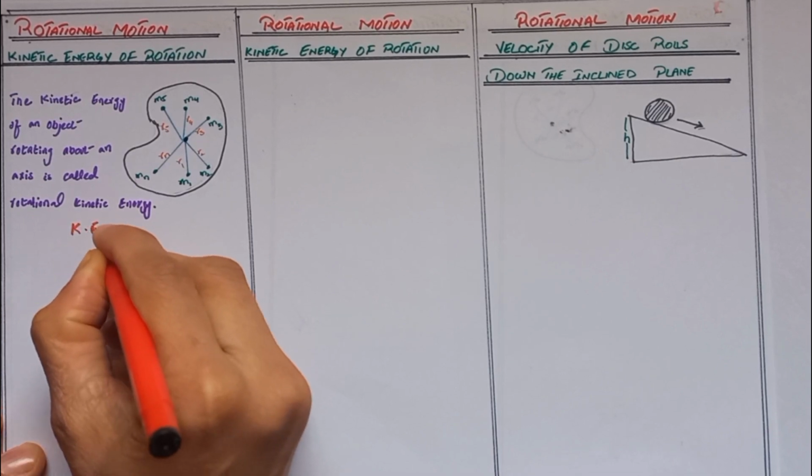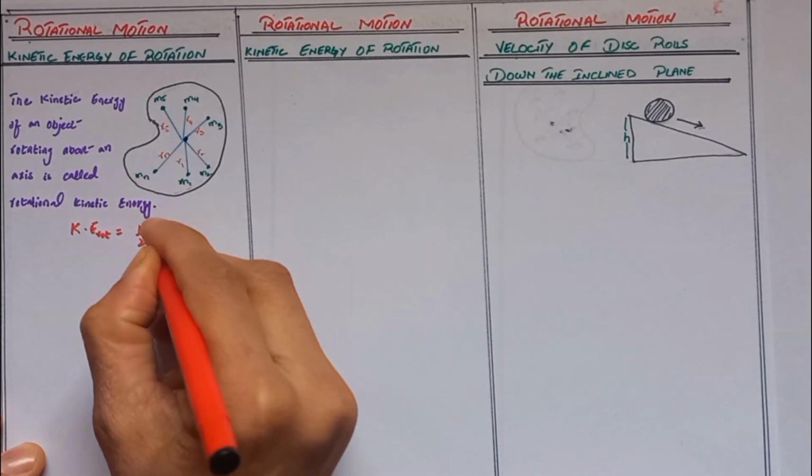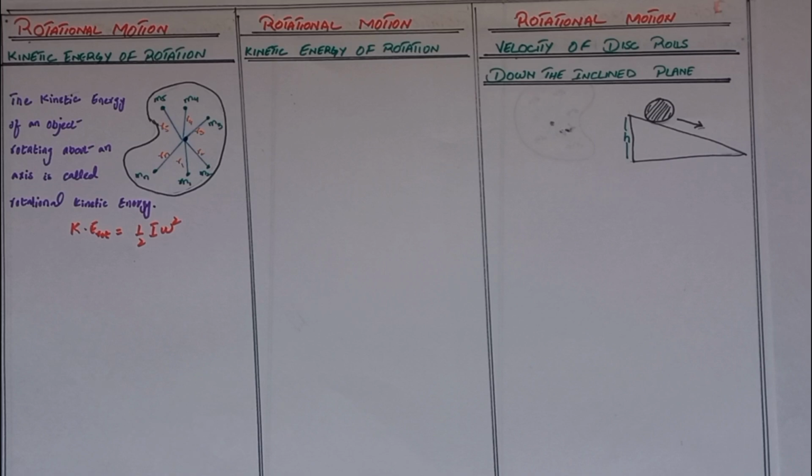Rotational kinetic energy is equal to 1 by 2 I omega square.